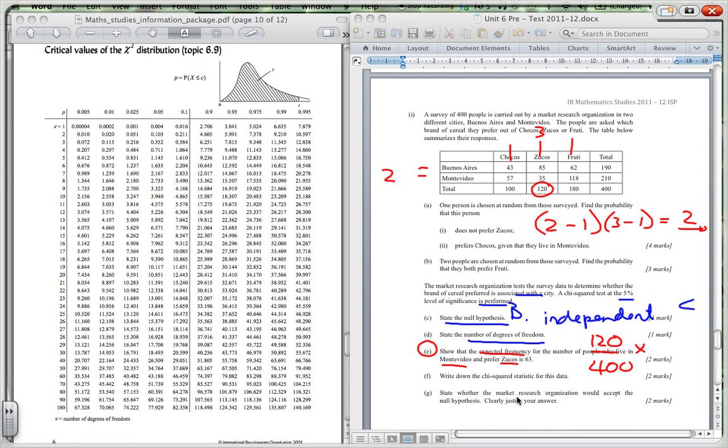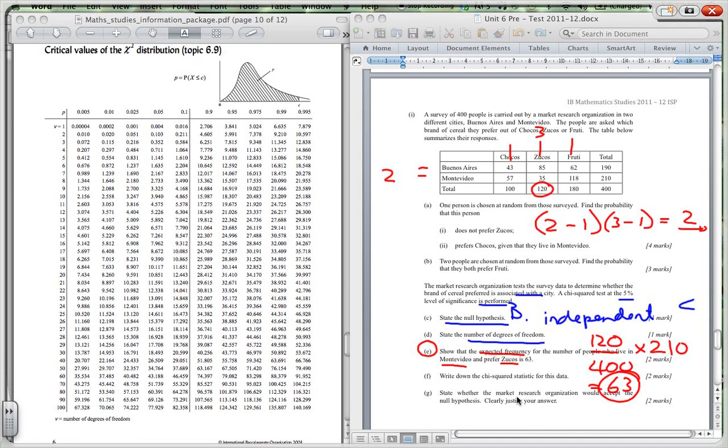And then we multiply by the number of people in Montevideo, that's 210, and we should get 63. So the expected value would be 63 that would prefer Zucos.